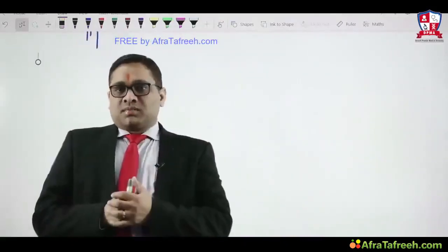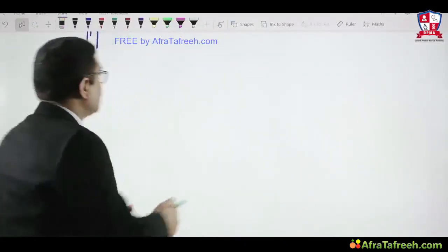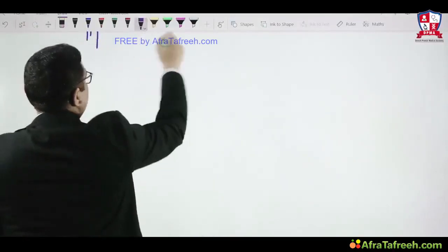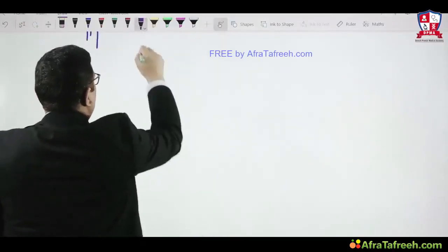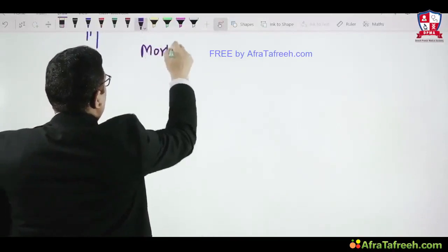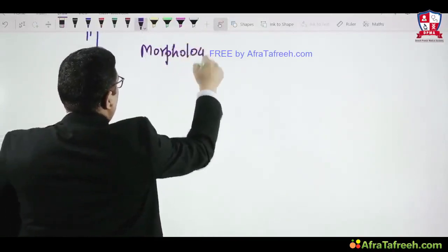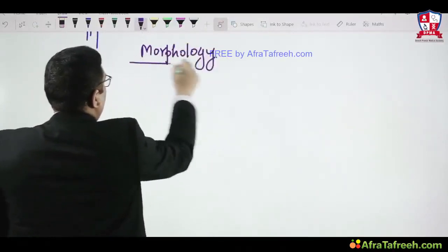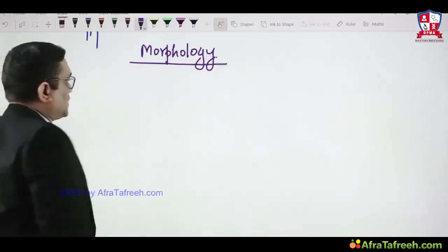Now we are going to see the microscopy of apoptosis. What are the morphological changes we are going to see in apoptosis? What is the morphology we are going to see in any apoptosis, right?